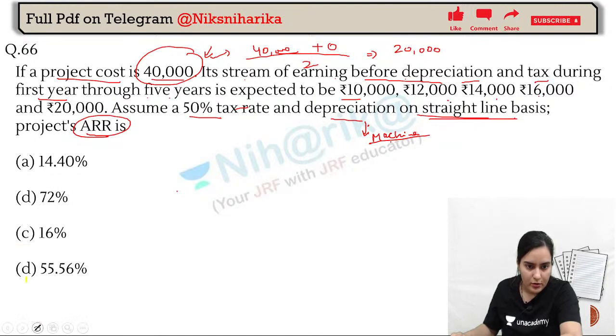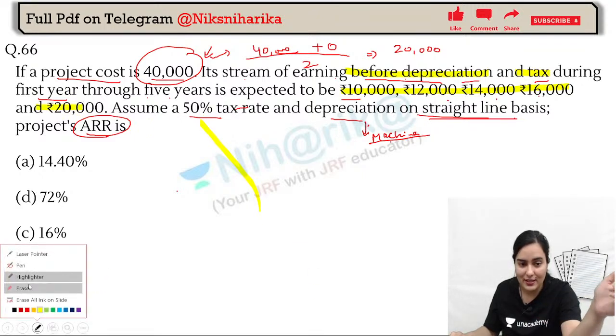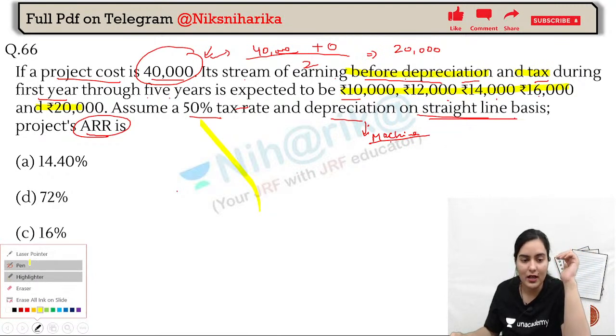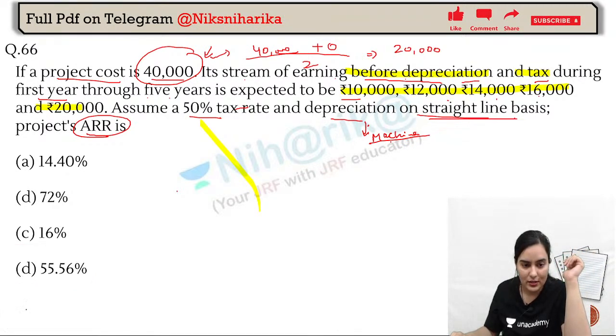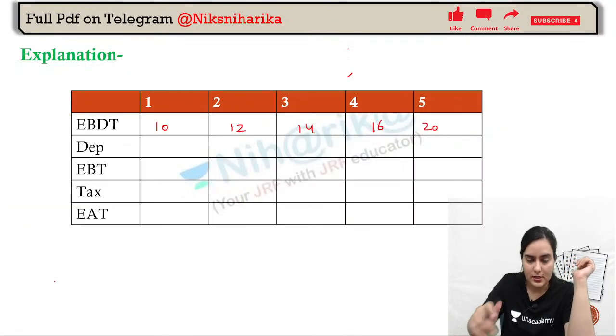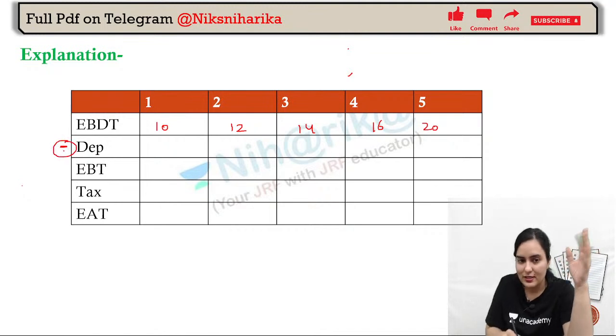I hope you are understanding. We are earning this. This is earning before depreciation and tax, EBDT. Okay, so let's write this. But what we want is EAT, that is earning after tax. So from EBDT to EAT, how will we reach? Let's try to reach. See, first we will reduce depreciation. How much depreciation is there?